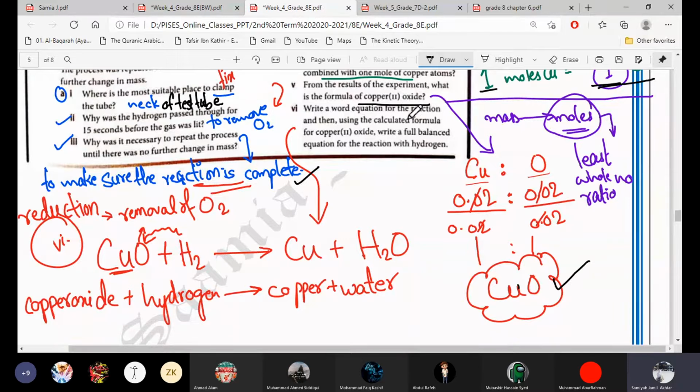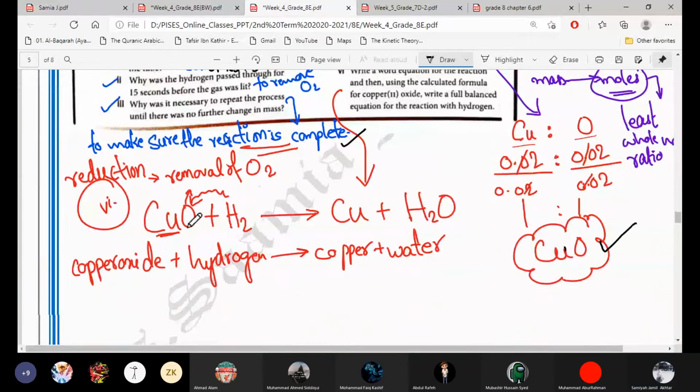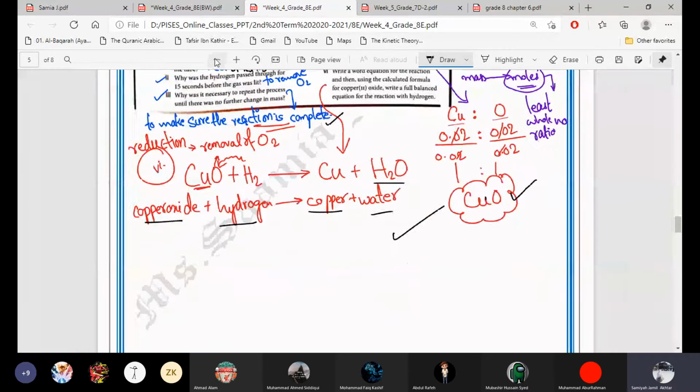Now write the word equation for the reaction, very simple, using the calculated formula. Write a full balanced equation for the reaction. So you have to write the word equation and the symbol equation both. It is: copper oxide plus hydrogen gives copper plus water. This is the word equation. So this was the big question.